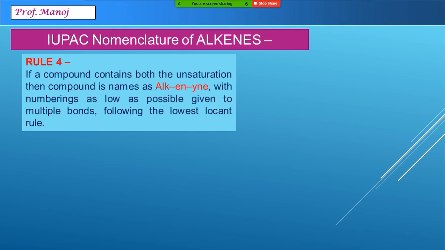Now imagine some complications where we have alkene as well as alkyne both present together. So in this case, imagine this particular example. Here when you number them from left to right, the numbers are between 1 and 2 triple bond, between 3 and 4 there is a double bond.